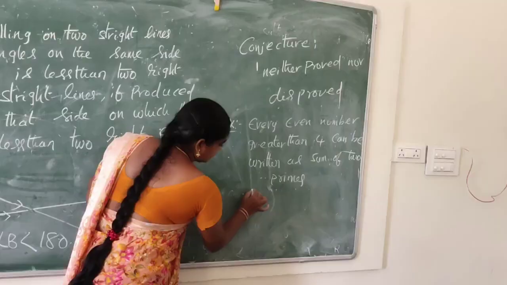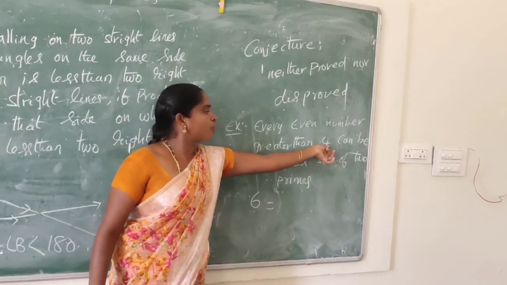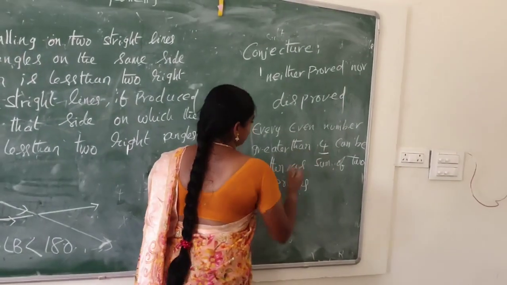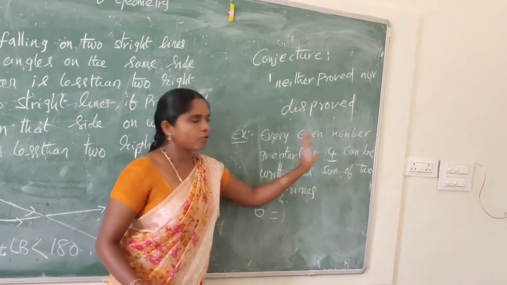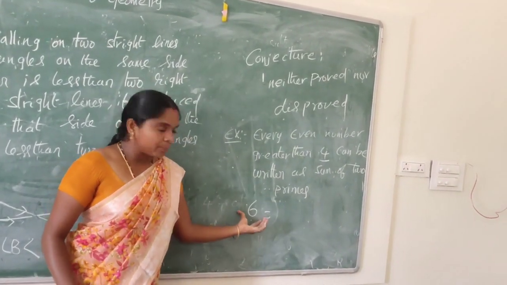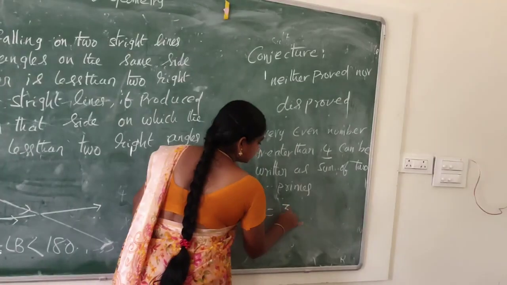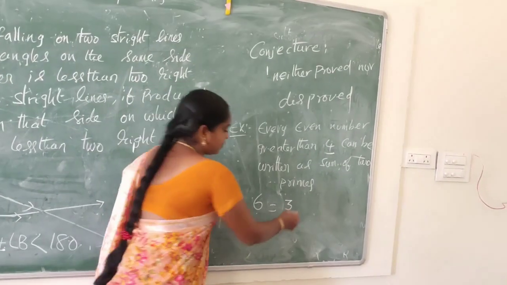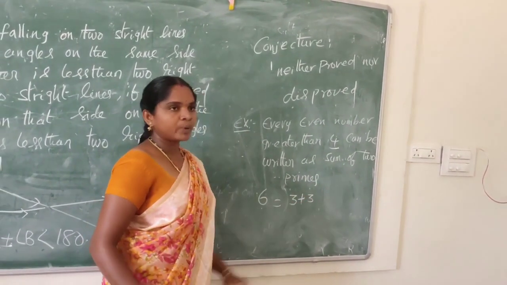So 6 is an even number greater than 4. This even number can be written as the sum of two primes. 3 is a prime number, so 3 plus 3 equals 6, the sum of two primes.